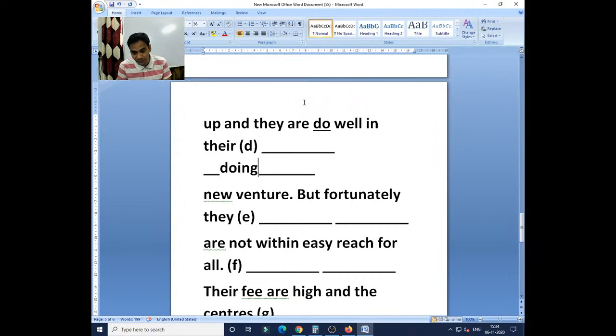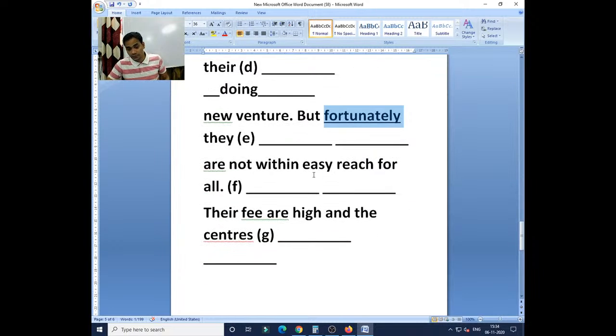But fortunately, yes, many students are very happy that so many students have written. Unfortunately, yes, you get to know the meaning here. But unfortunately, they are not within easy reach for all.